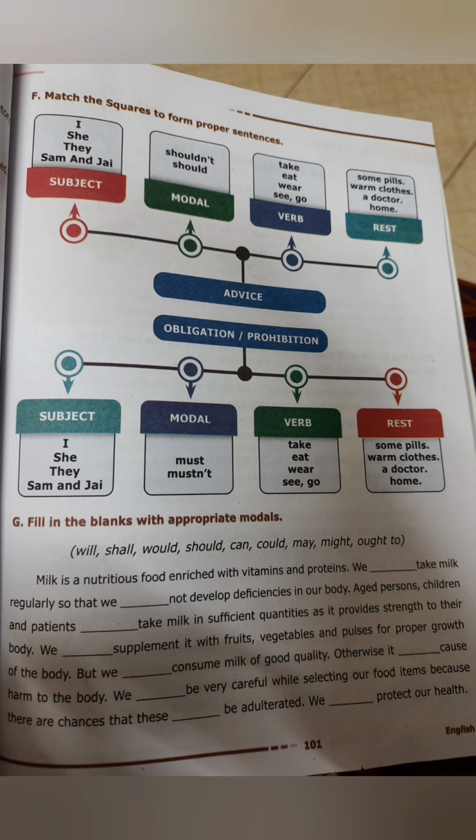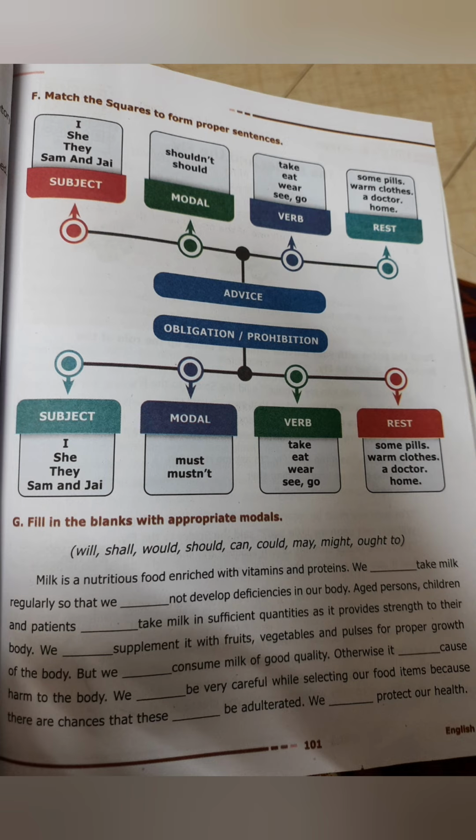So milk is a nutritious food enriched with vitamins and proteins. We should take milk regularly so that we might not develop illness. So might not, possibility. So aged persons, children, patients ought to take milk. Ought means necessity. And then we can supplement it with fruits, vegetables and pulses for proper growth of the body, but we must consume, must again necessity.